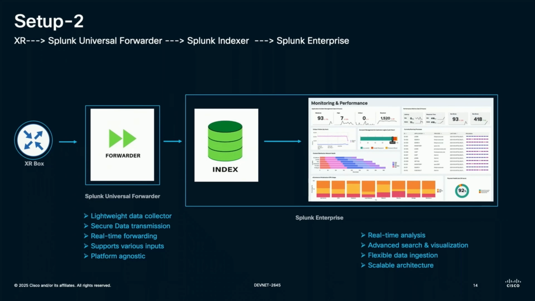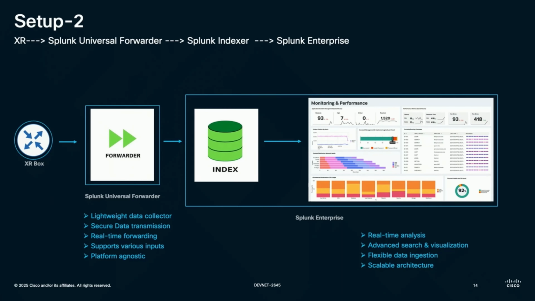On the other side, we have Splunk SE or Splunk Enterprise. This comprises of a database called Index. This database converts our data into a format which is consumable and can be plotted on the graph.